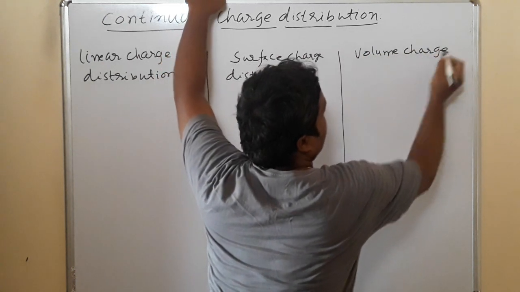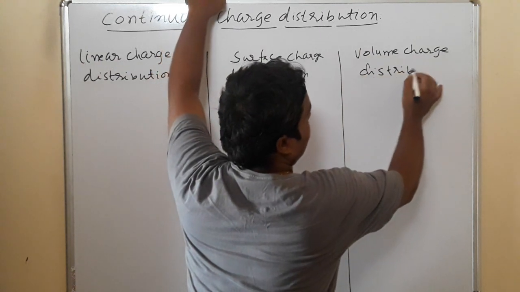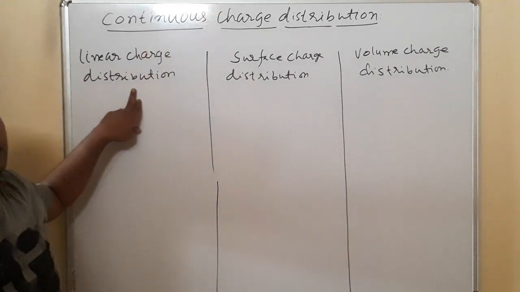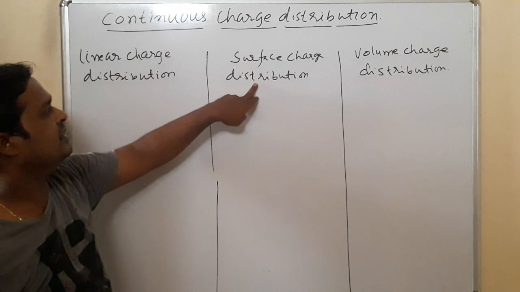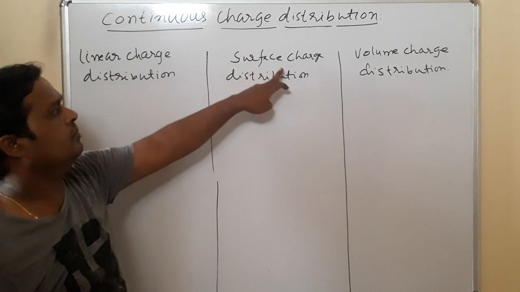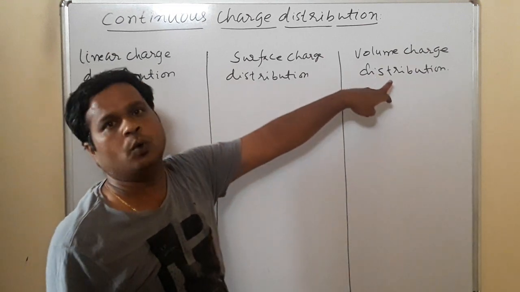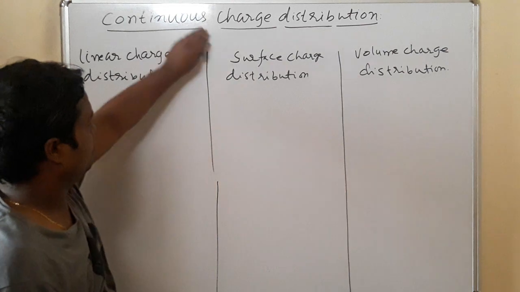How do we write the expression for force for all these distributions? Here we define lambda, which is linear charge density, here sigma, which is surface charge density, and here rho, which is volume charge density.